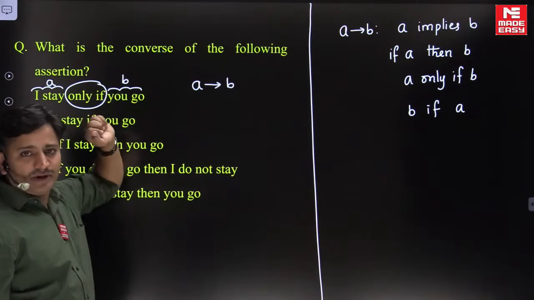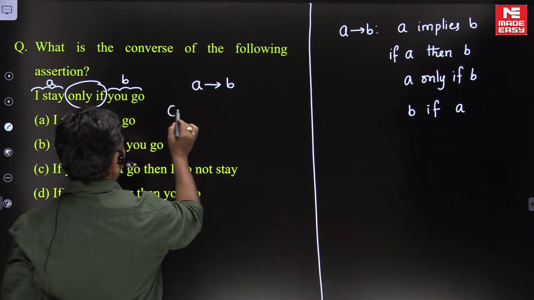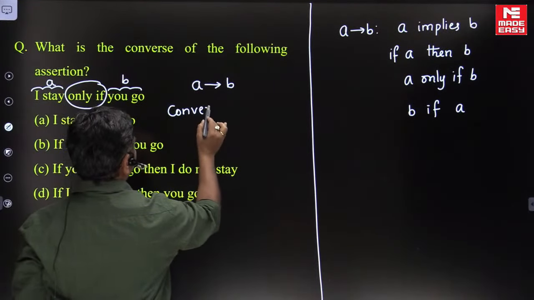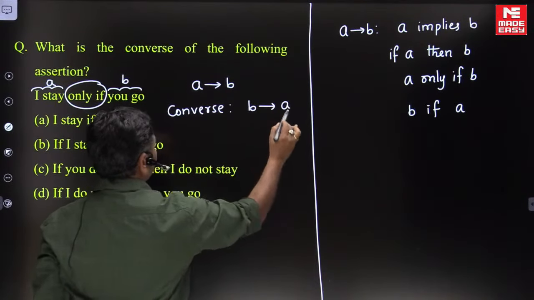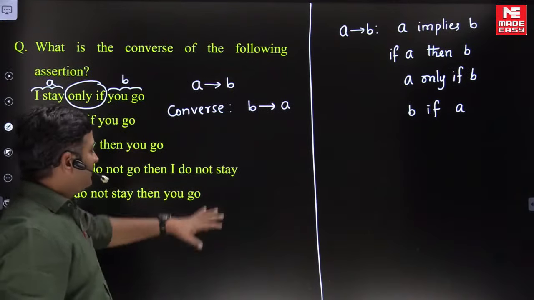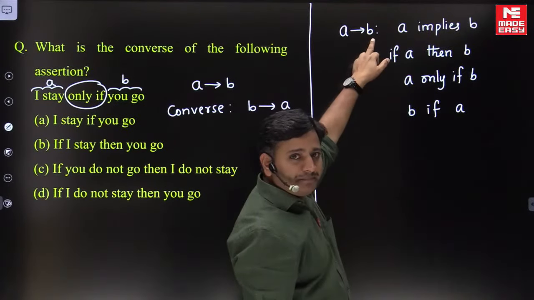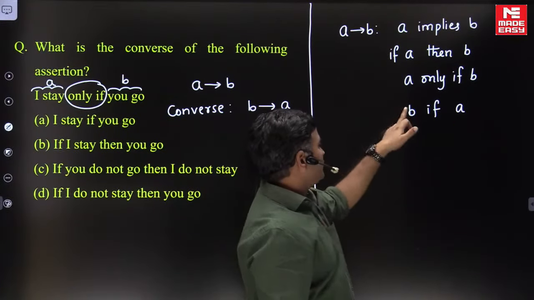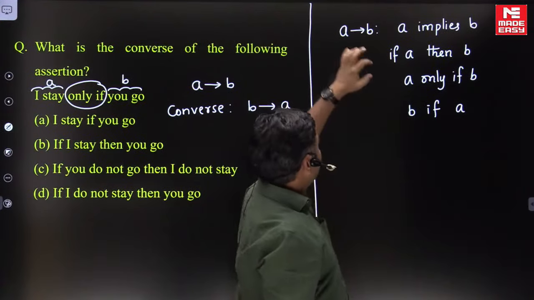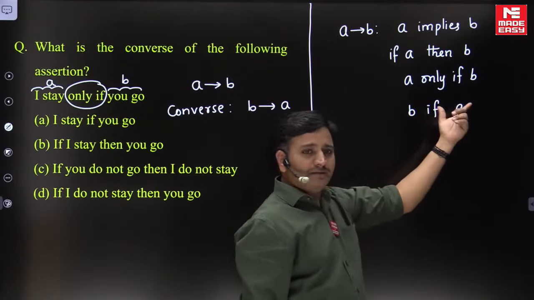The converse of the statement. What is the converse of the given statement? Its converse is B implies A. Now remember this. Come back here, friends. A implies B can also be written as B if A. It is called antecedent, it is called consequent. Consequent if antecedent.